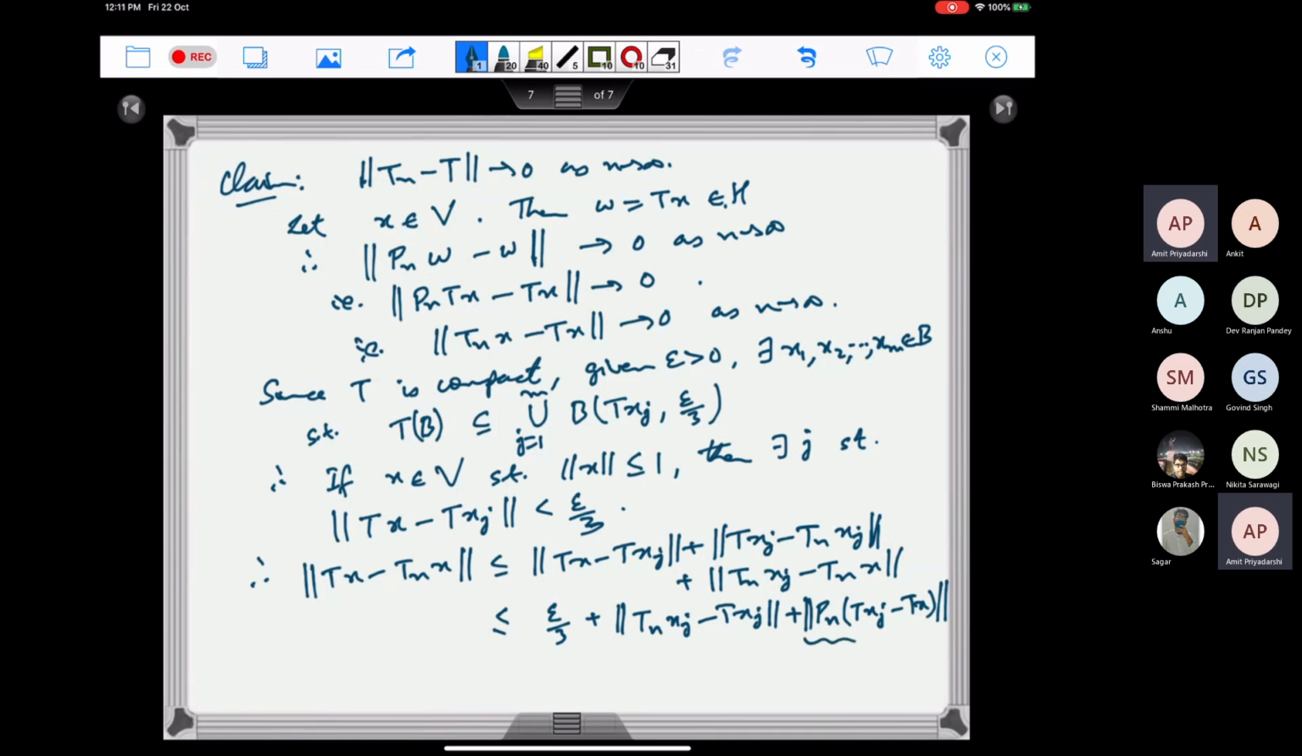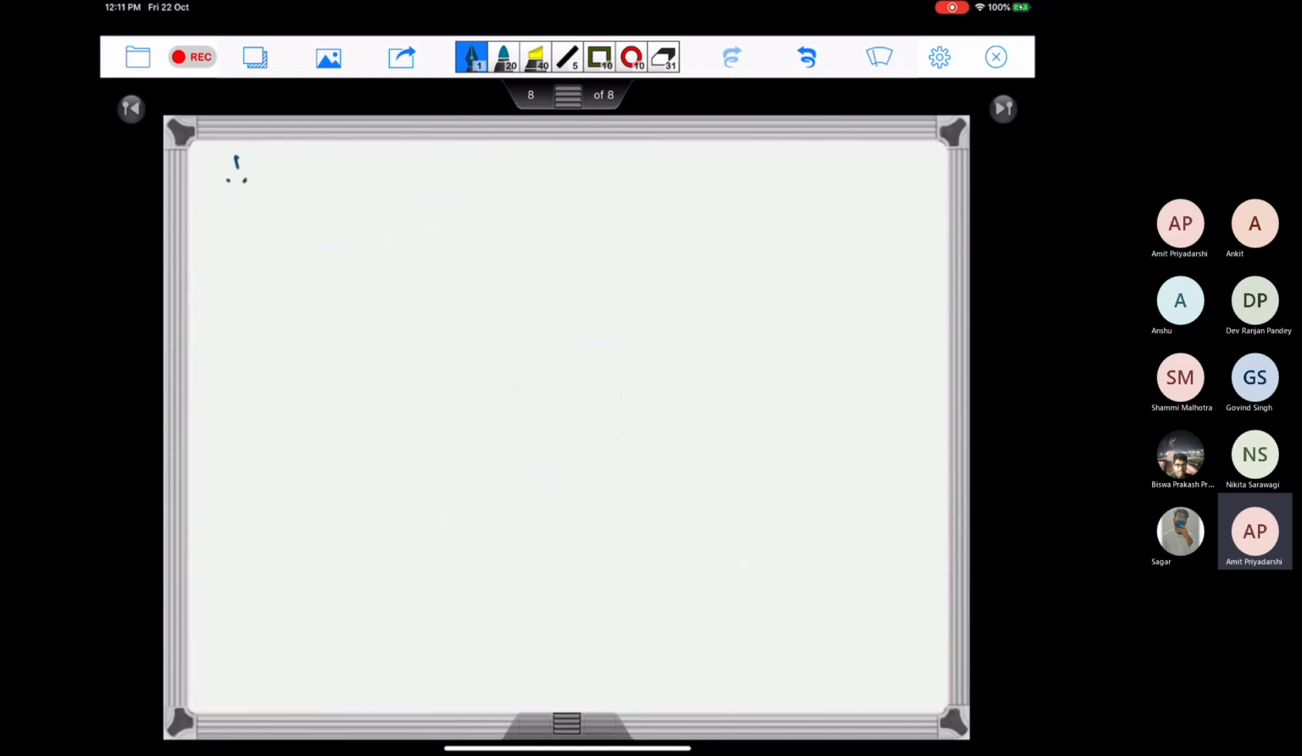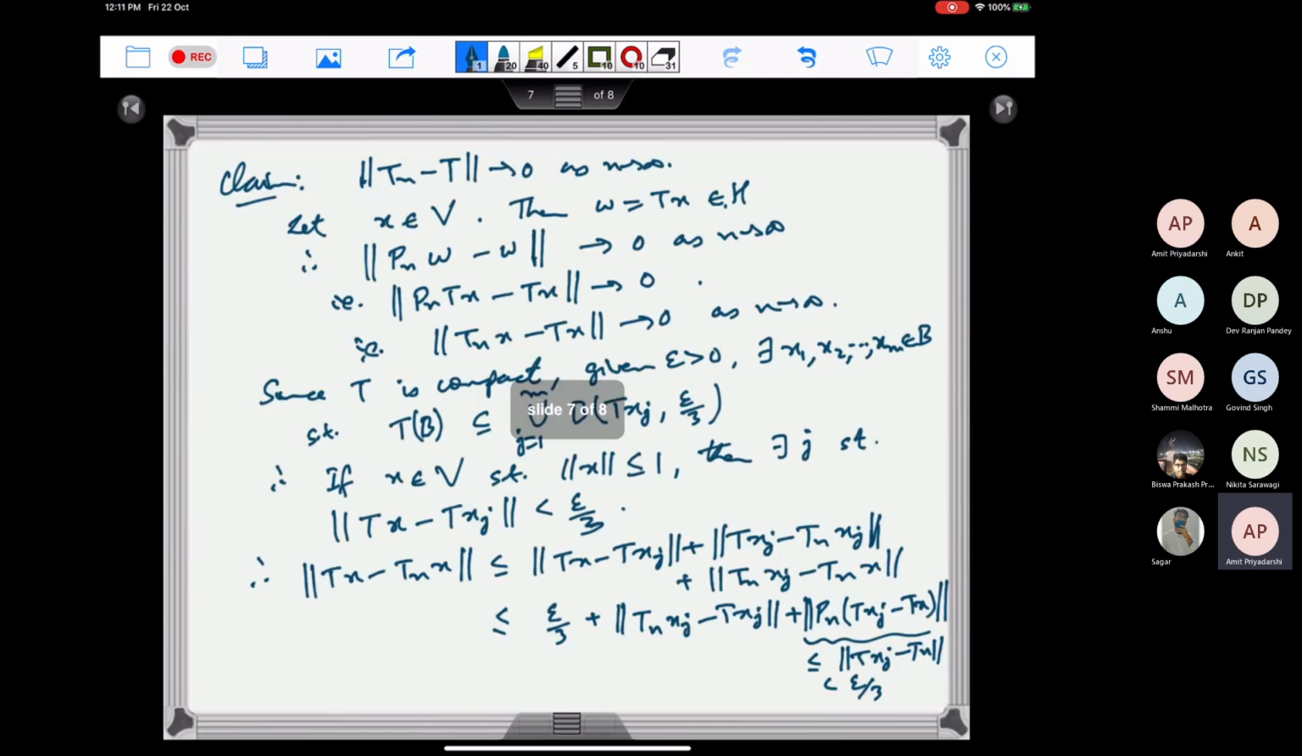So this term is less than the norm of Txj minus Tx, which is less than epsilon by 3. So therefore, the norm of Tx minus Tn of x is less than or equal to 2 epsilon by 3 plus this term in the middle, which was Tn of xj minus T of xj.